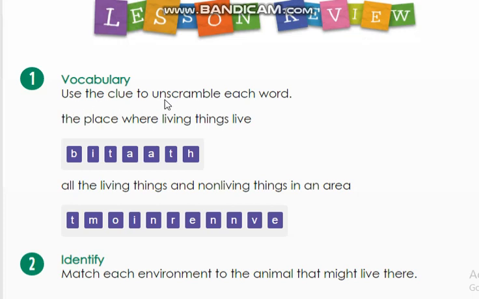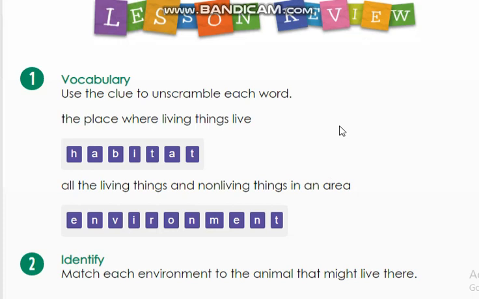Use the clue to unscramble each word. The place where living things live is called habitat. Excellent. So here we're going to rearrange the letters to make the word habitat. So in your book, rearrange the letters to make the word habitat. All living things and non-living things in an area is called environment. So kindly write the word environment.